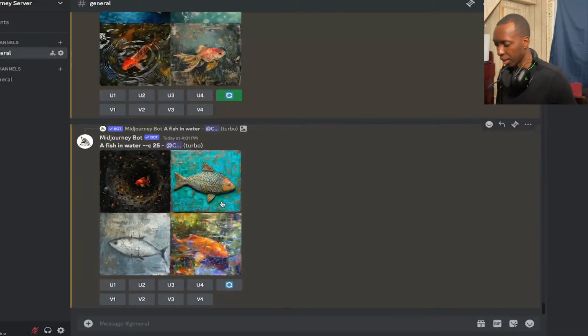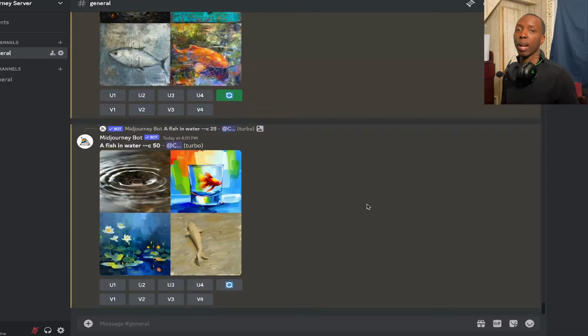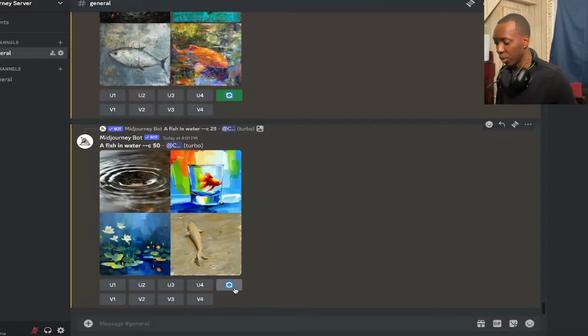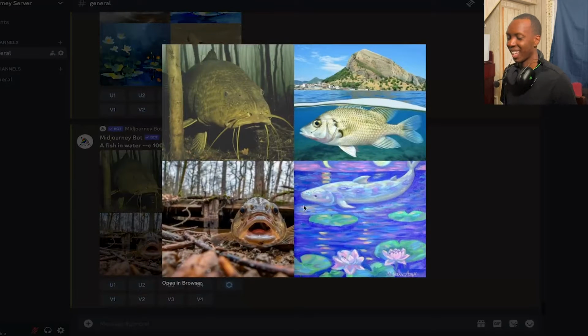Let's take it up a notch. Dash dash 50. Now understand that the chaos parameter can only go from 0 to 100. And wow, look at that. And look, at this point, we're not even getting fish. Like, look at this. This is a frog. And this is flowers. And if we redo this, put dash dash 100, see what we get. And that is a very funny thing to look at. So this fish is out of water. So boom, there you have it.